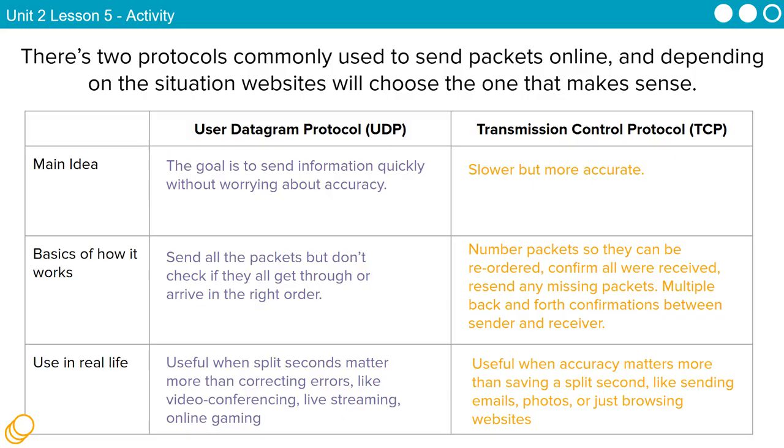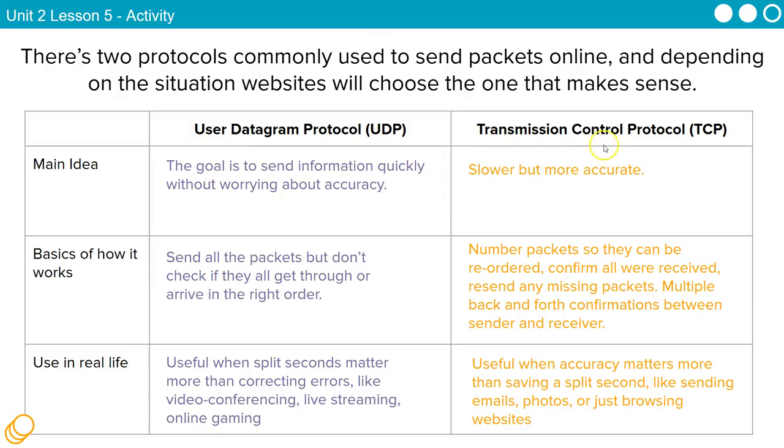So if we have a large file that we need to send, this file will be broken up into hundreds, thousands, or tens of thousands of packets, and each one of those packets gets sent off individually, which brings us back to the idea of routers and paths, right? Every packet that gets sent is going to follow different paths. They're going to take a different route from A to B. And this is where TCP and UDP really comes into play.